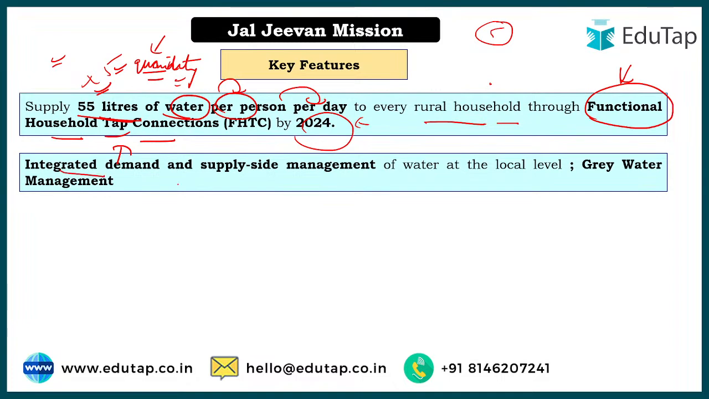ठीक है, integrated demand and supply side management of water at the local level. ठीक है, यहाँ पे we are specifically talking about grey water management. First of all, let's look at what grey water is.